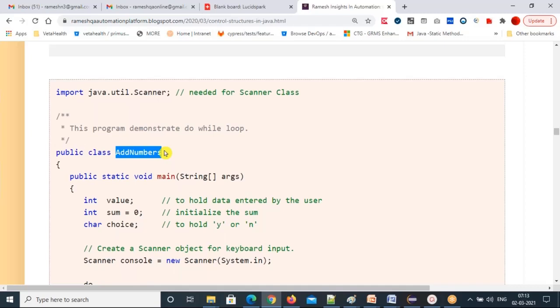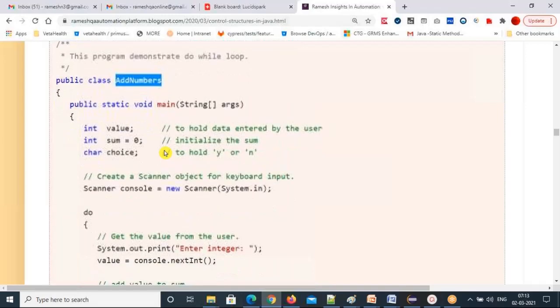I'm going to use the Scanner class again here to supply the data from the keyboard, because I'm giving input from the keyboard only. So this is the public static void main. You can write your own method also, no issues. The int value variable will hold the data entered by the user.